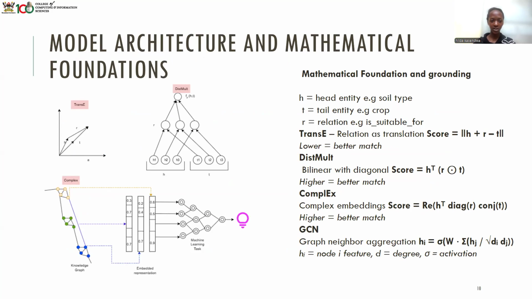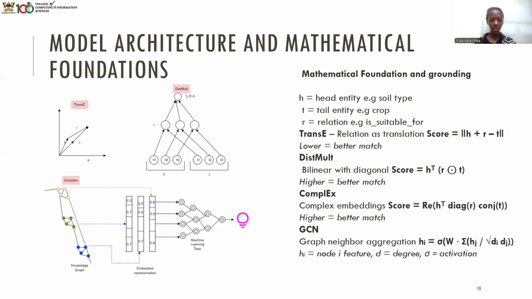These are some of the architectures of the models that we created and their mathematical foundations. The TransE model uses the head plus relation, and that is approximately equal to the tail. So the head entity, which is, for example, the soil type, plus the relation suitable for, gives you the crop.